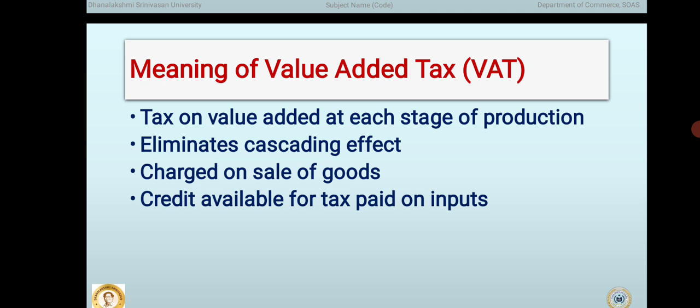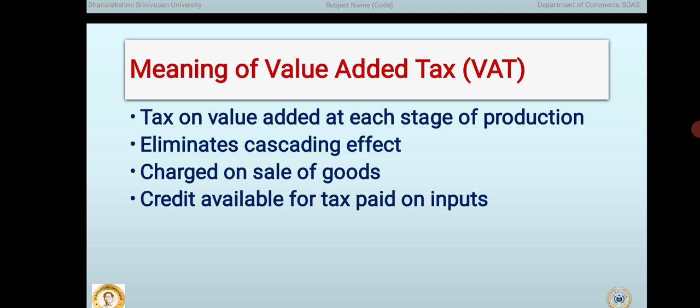Next, meaning of value added tax. Value added tax, commonly known as VAT, is a type of indirect tax. It is a tax that is levied on the value added at each stage of production and distribution of goods. This means that tax is charged only on the additional value created at every stage, such as manufacturing, wholesaling, and retailing, and not on the entire value of the product each time.